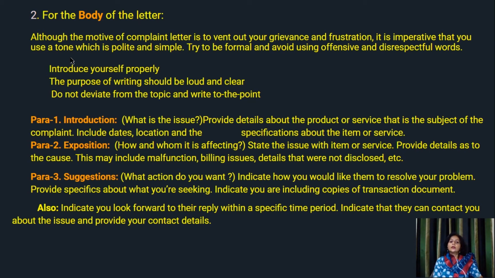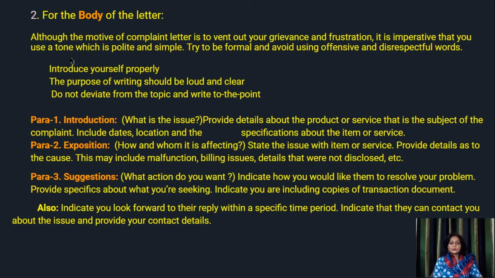How to go about it? Introduce yourself properly in the letter. The purpose of writing should be loud and clear, and do not deviate from the topic and write to the point. Deviation as in don't be too emotional in writing this. You state your problem and you talk about it. Paragraph 1, introduction. Once again, what is the issue? Provide details about the product or service that is the subject of the complaint. Include date, location, and the specifications about the item or service.